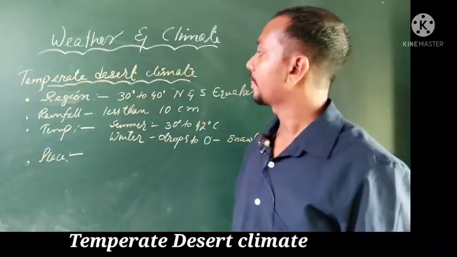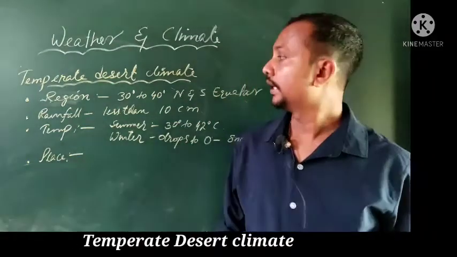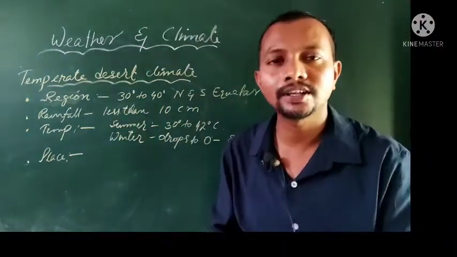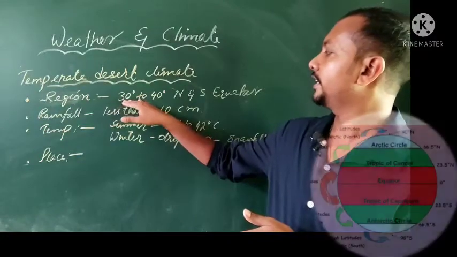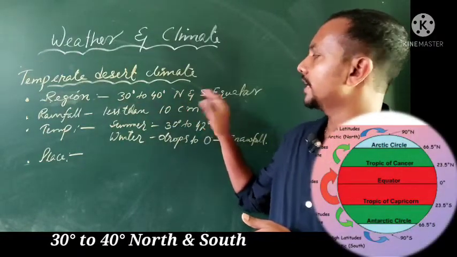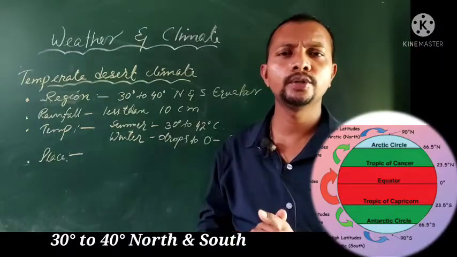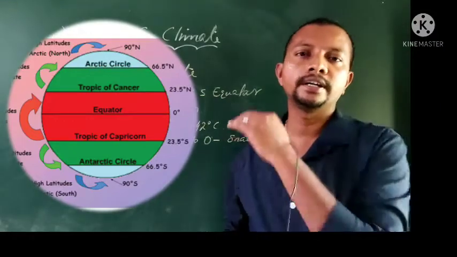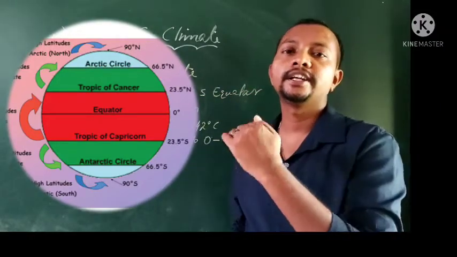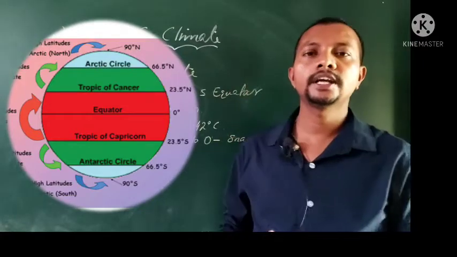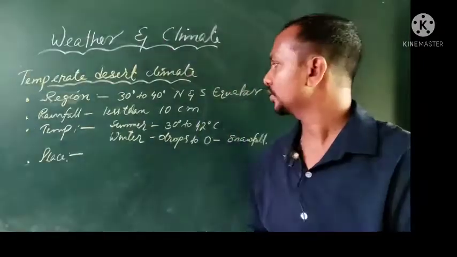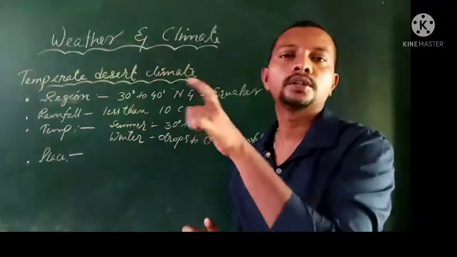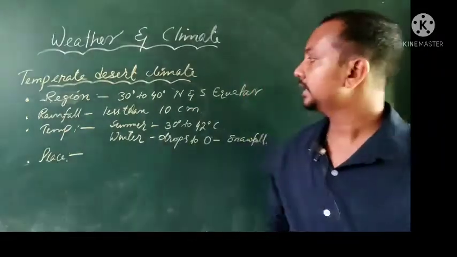Temperate desert climate. The region within which this particular climate is found is 30 degrees to 40 degrees north and south. You may be remembering the picture of a globe, 0 to 90 on either side, in the northern hemisphere and southern hemisphere, yes or no? So it is 30 degrees to 40 degrees both to the north and to the south. Okay, dear friends, that is the region.